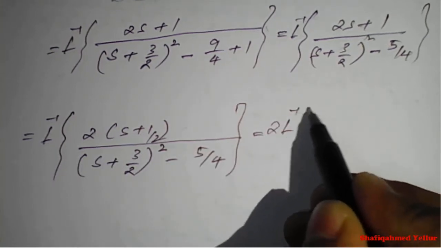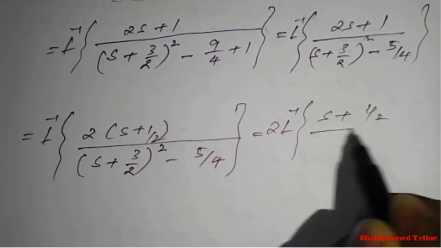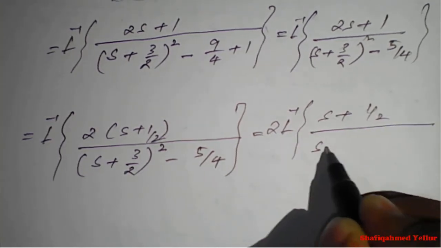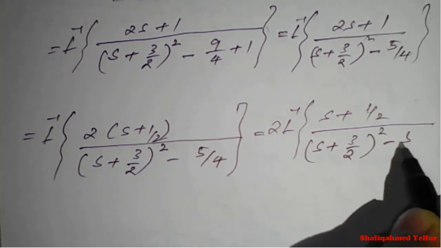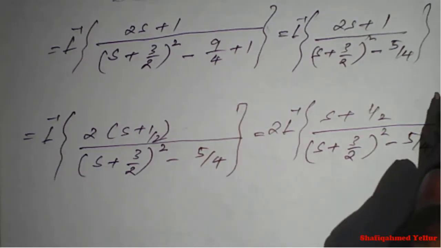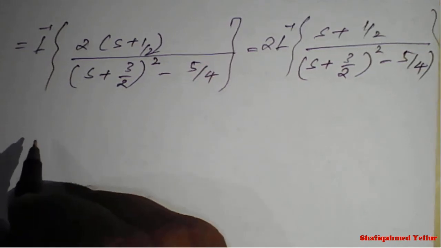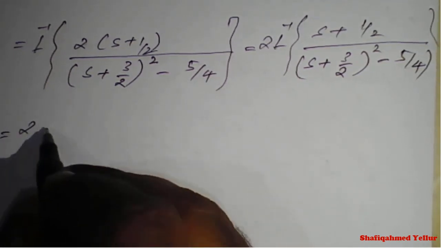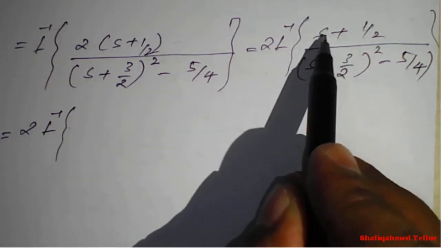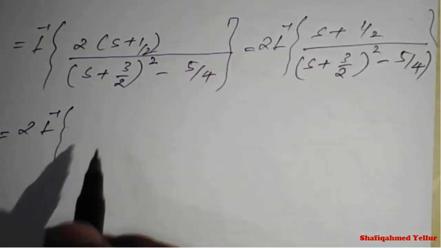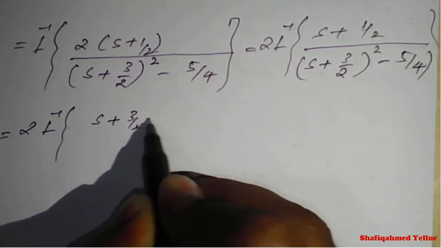So the inverse Laplace of s plus 1 by 2 whole divided by s plus 3 by 2 whole square minus 5 upon 4 is nothing but 2 times inverse Laplace of, now we want s plus 3 by 2, but we have here s plus 1 by 2, so we can write the numerator as s plus 3 by 2 minus 1.